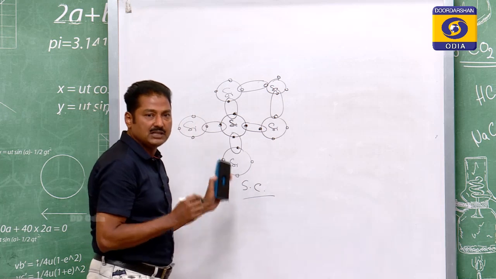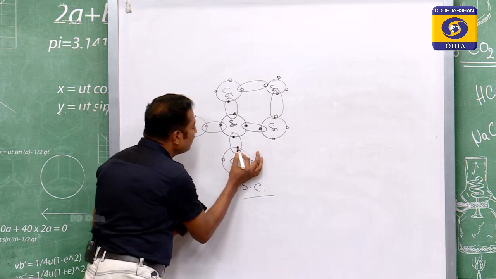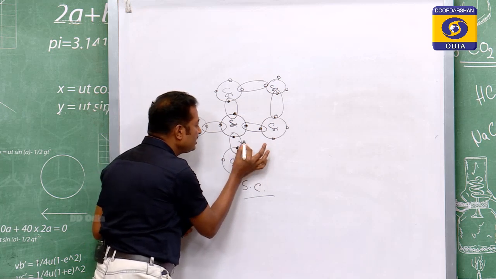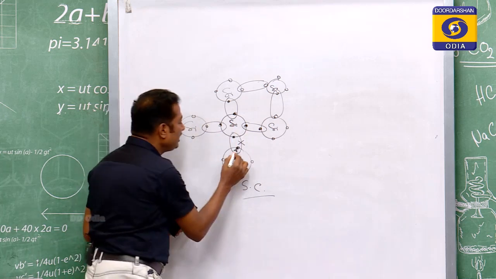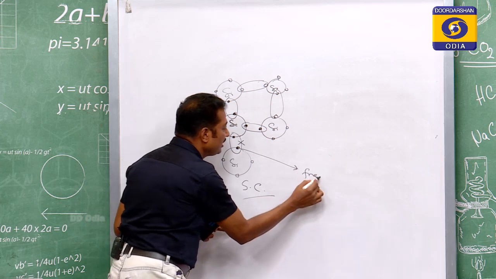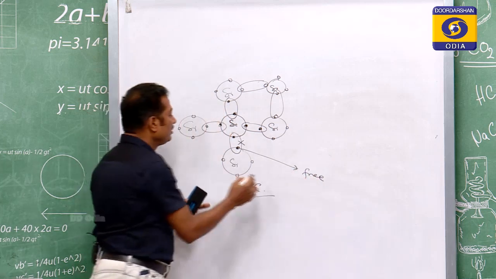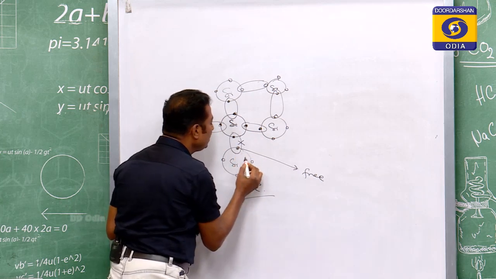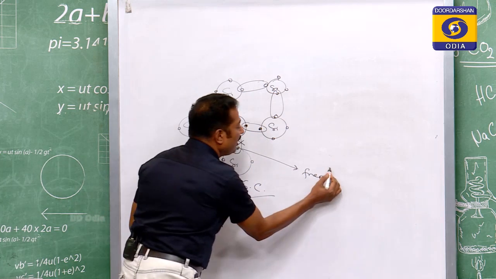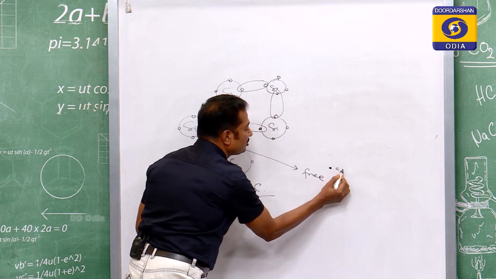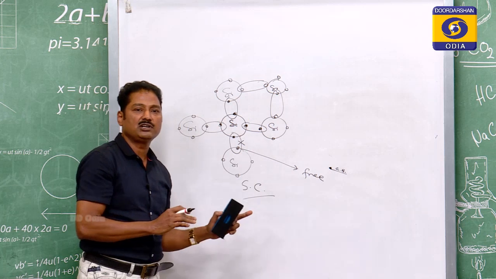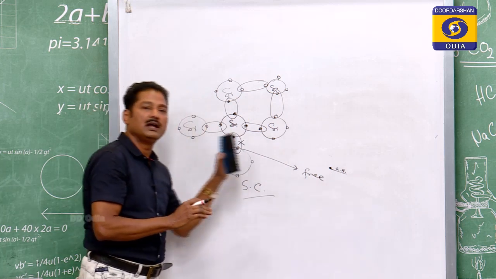If the temperature increases, the heat may break this bond, and one electron may get free and go to the conduction band. Finally, there will be a hole here in the valence band, and one electron in the conduction band. In this way, of its own, it has some conductivity due to electron and hole.